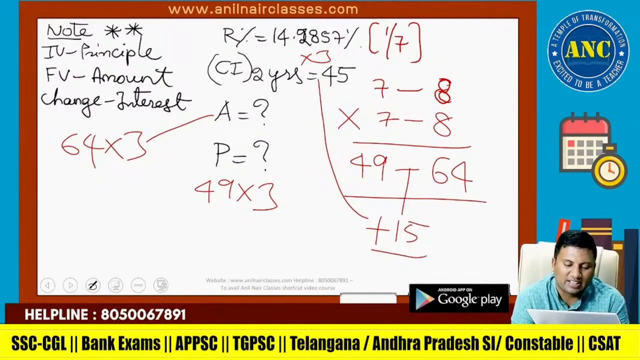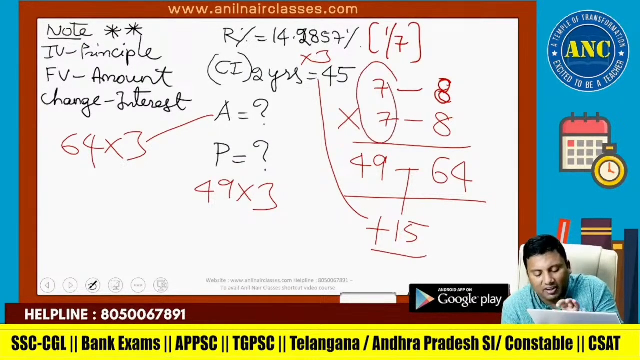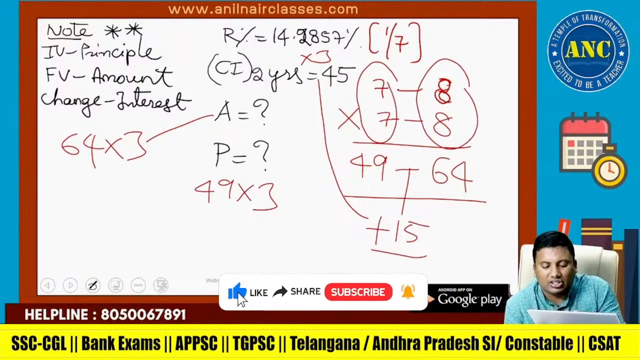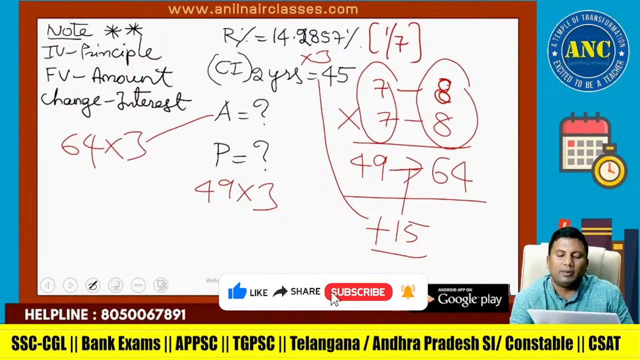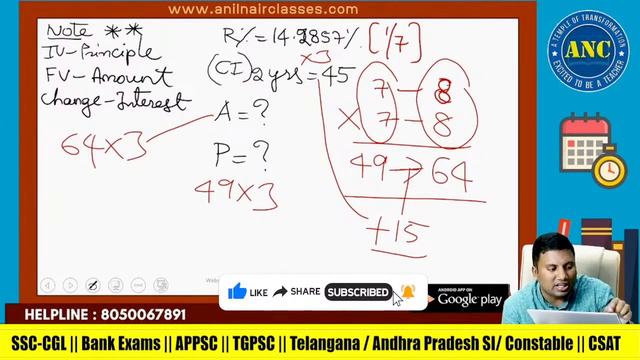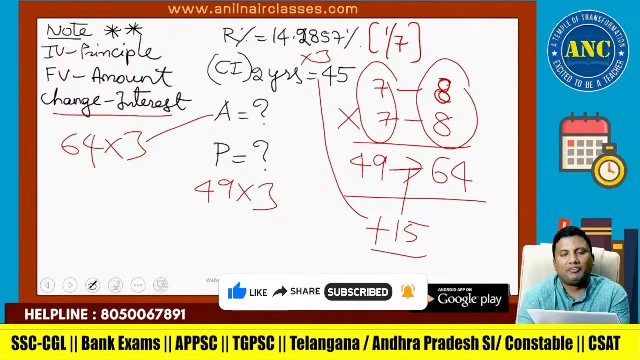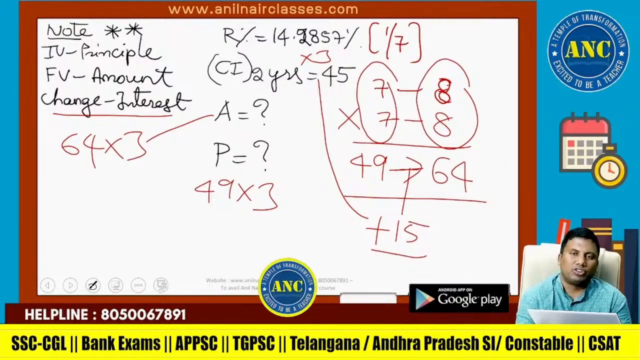14.2857 is 1 by 7. 7, 1 increase is 8. Again 7, 1 increase is 8. 7 7s are 49, 8 8s are 64. 49 became 64. Change is nothing but interest. 15 became 45, 15 threes are 45. 49 threes are, 64 threes are.